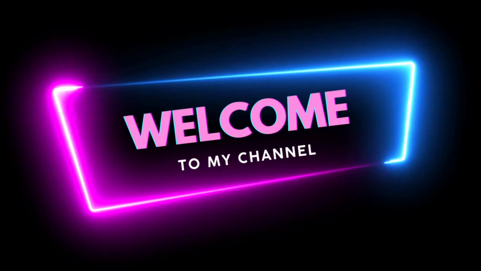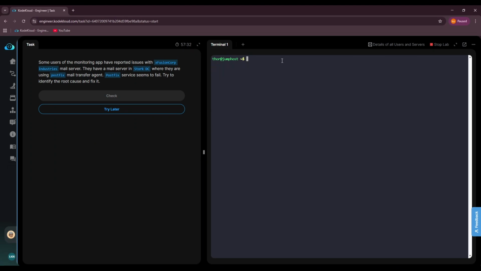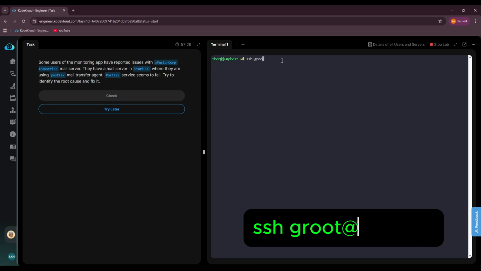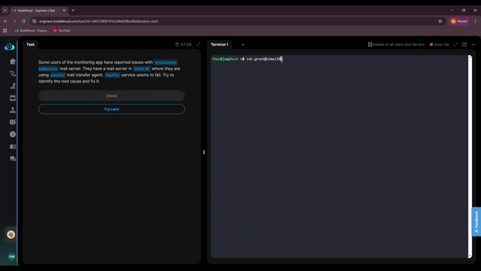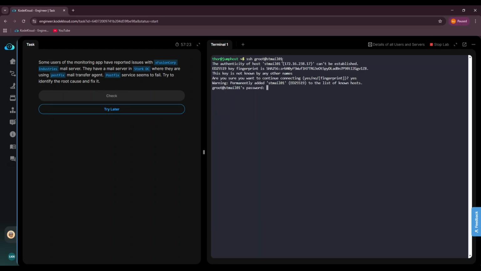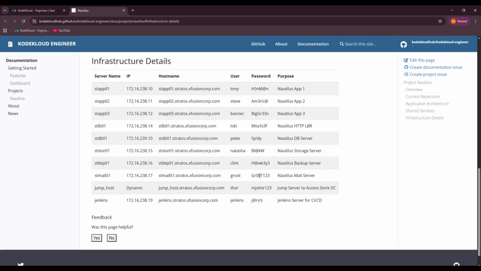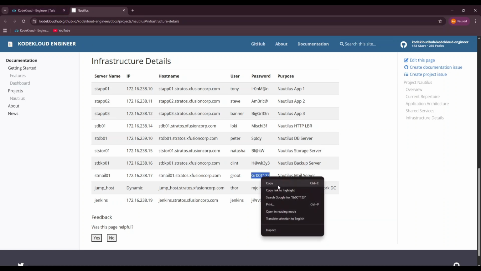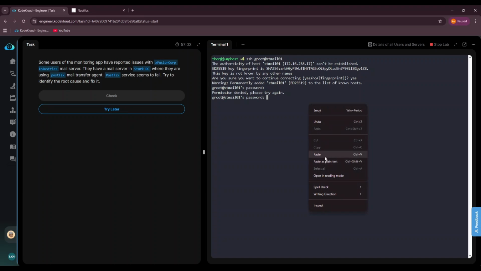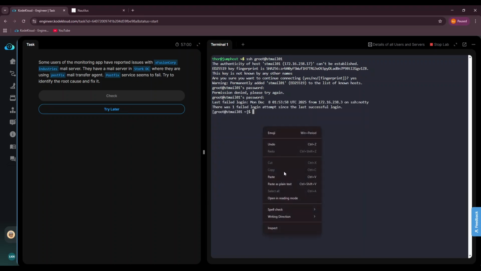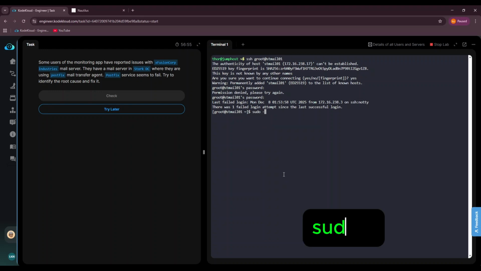Today we're tackling a Linux troubleshooting task. Postfix service is failing. First step is to access the server. I'm SSHing into the mail server. Once we're in, I'm going to switch to the root user using sudo -. We have full permissions to manage system services and edit configuration files.